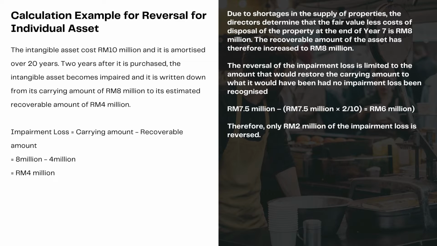To calculate this, it is 7.5 million minus 7.5 million ringgit times 2 over 10 years, and then you will get 6 million ringgit, and therefore only 2 million ringgit of the impairment loss is reversed.